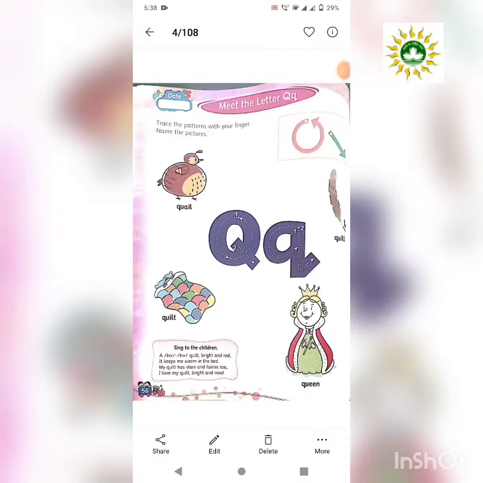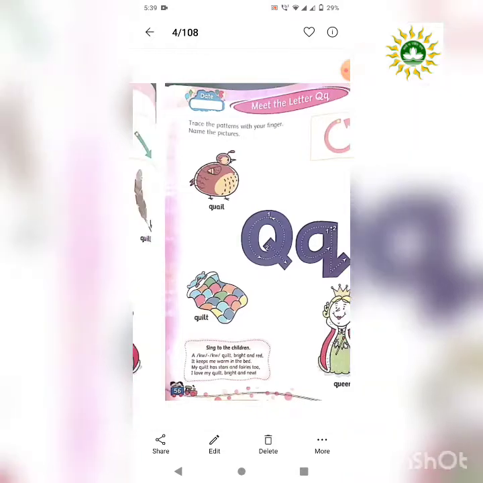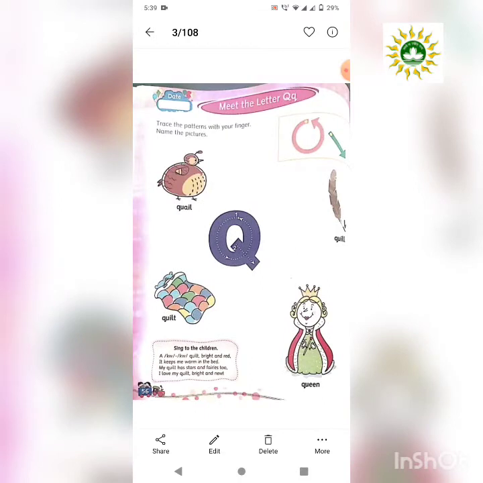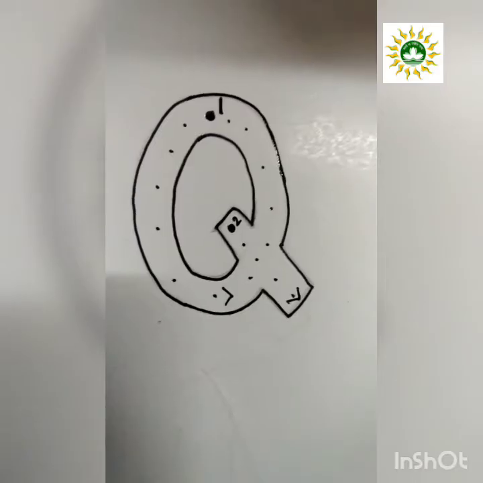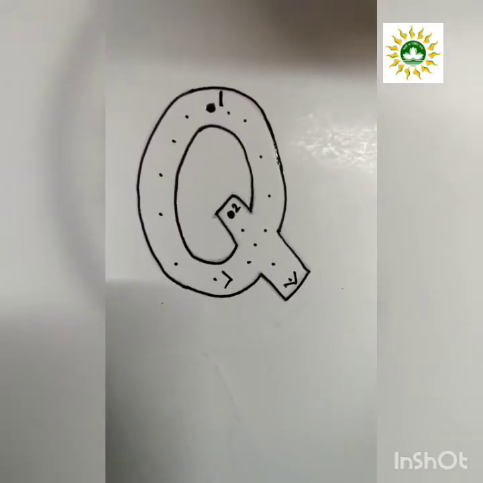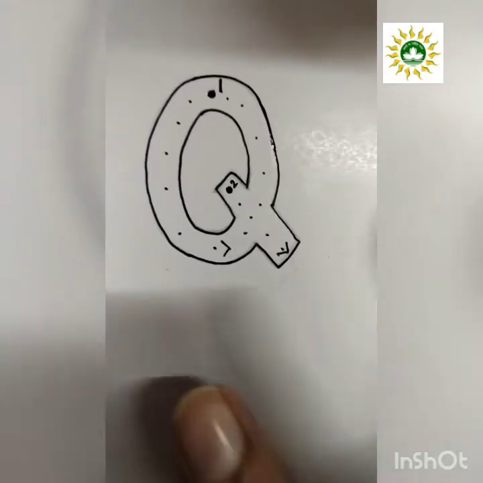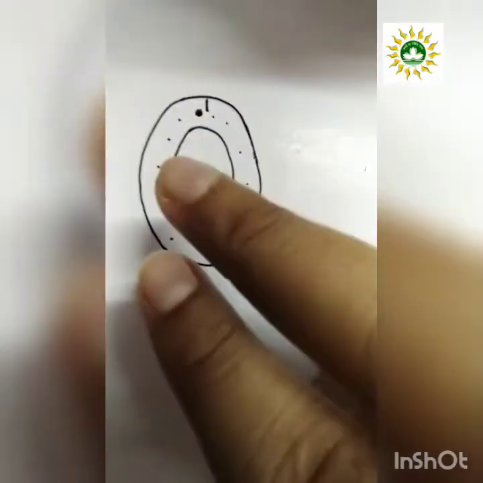In page 56 of World of Letters book, you will find one capital letter Q and one small letter q in the middle of the page. But we will trace only the capital letter Q with the help of our two fingers, that is index and middle finger.